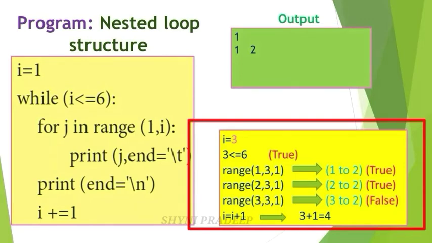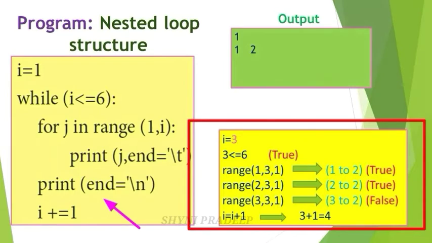Okay. This condition is also true. So j is equal to 2. So here print j, that is 2. Okay. And the next here you have to update the value by 1. So this 2 becomes 3 and this is 3 and this is 1. So again check the condition. So last value is what? 3 minus 1, 2. So 3 to 2. You cannot generate the values from 3 to 2. Okay. So this condition becomes false.